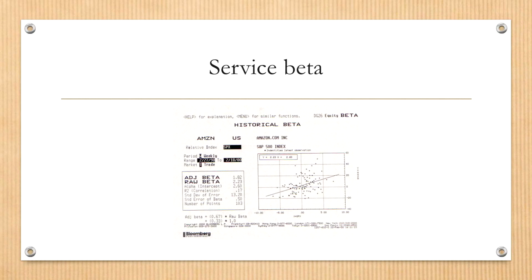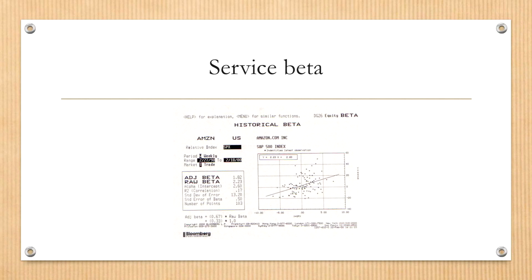And the formula of the regression line shows that y, which is the stock return, equals 2.23 times x, where x is the S&P 500 stock market index, plus 2.6.